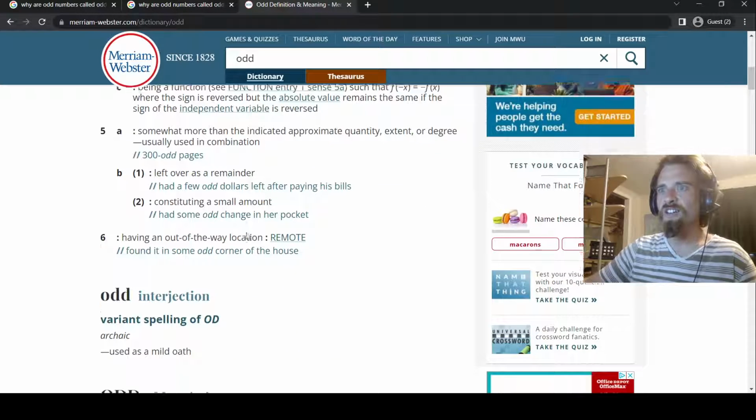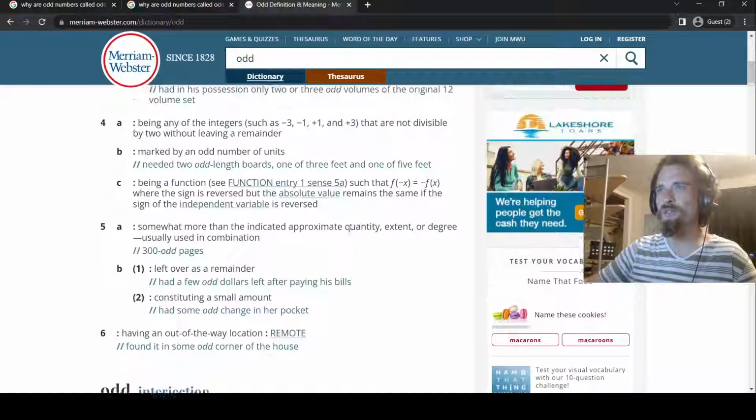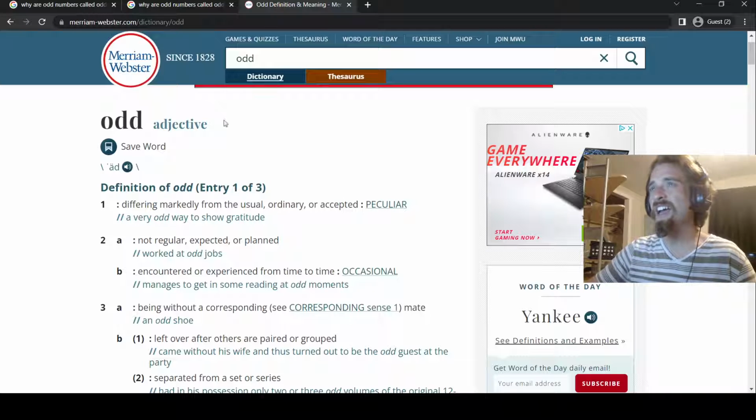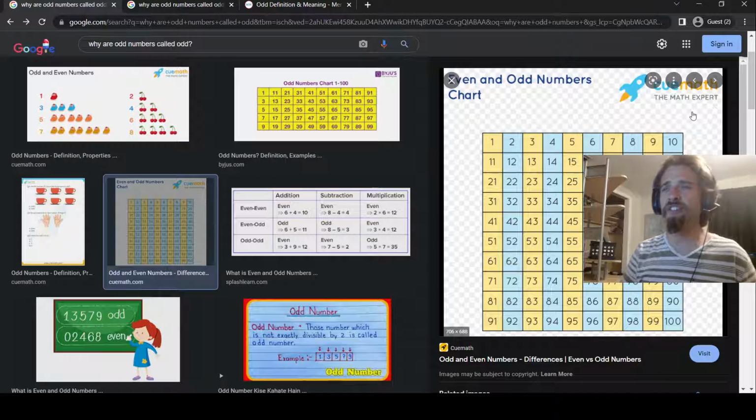And you could also look at some of these: an interjection used as a mild oath. It's a variant spelling of odd. Oh, so now it's an oath? Are we making oaths to numbers? I'm so confused here. This is so peculiar. It's just so odd. But at this point, I think I'm tapped out of the why questions, and I'm just gonna leave this up here because I think this illustrates so perfectly why.